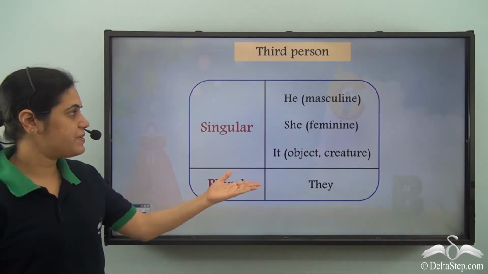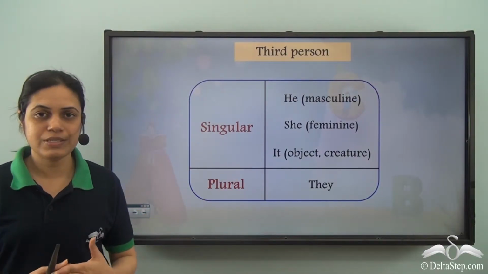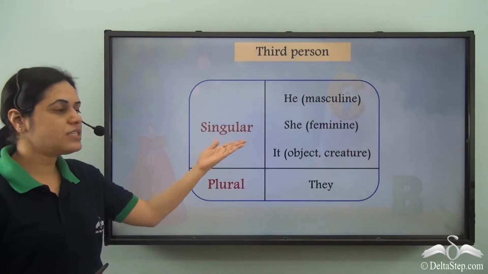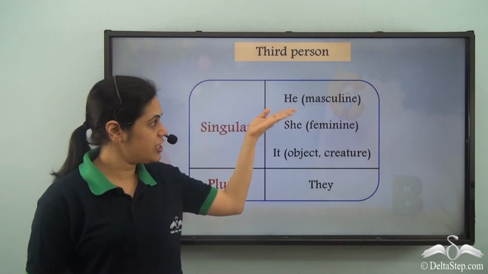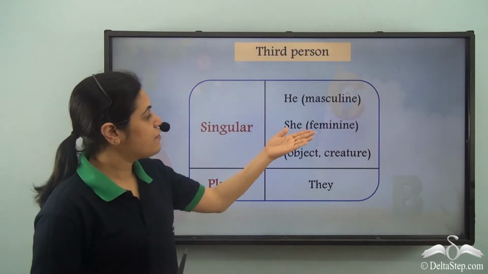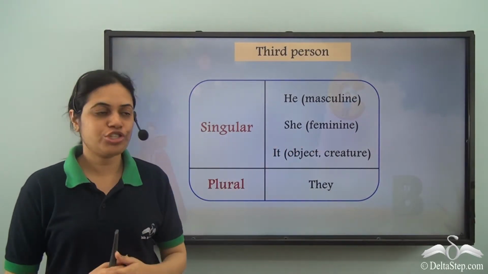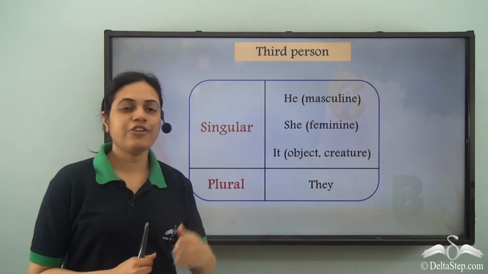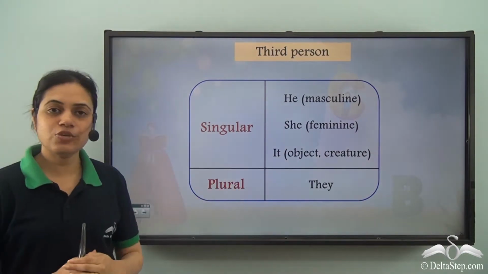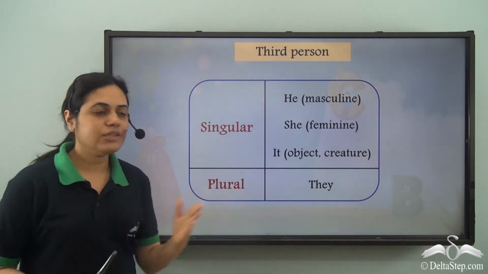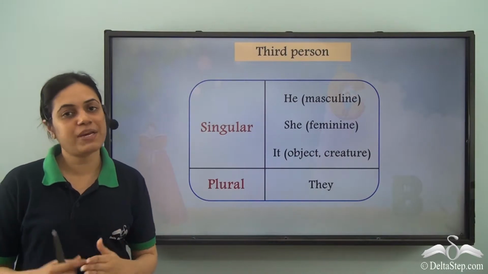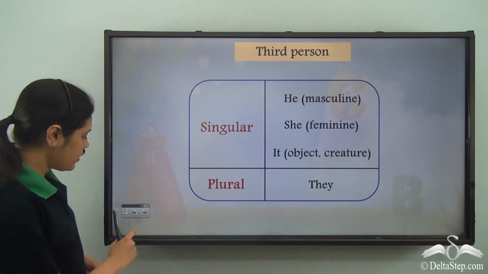We have learned these personal pronouns for third person. For third person singular, for masculine gender, I use he. For feminine gender, I use she. For objects and creatures, it is used. For plural, they is used irrespective of the gender.